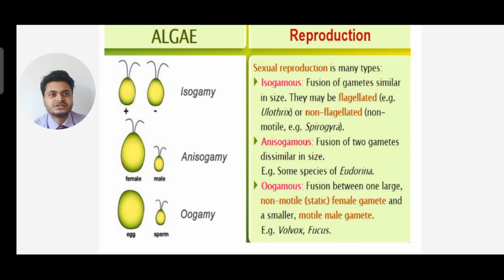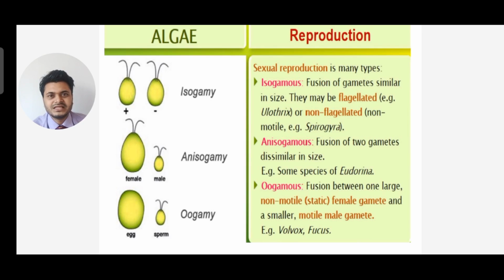Now under sexual reproduction you have isogamous, anisogamous and oogamous types. You can see the first one is isogamous, the second one is anisogamous, and the third picture is for oogamous or oogamy. So what is isogamous? It is a fusion of gametes similar in size. They can both be flagellated or both be non-flagellated. If both are flagellated, we can see an example Ulothrix, and if both are non-flagellated, we can see Spirogyra.